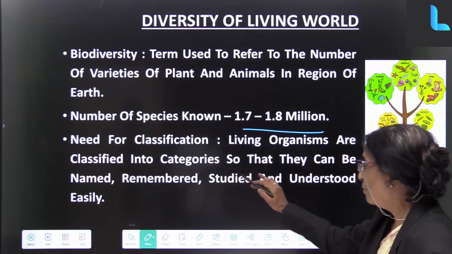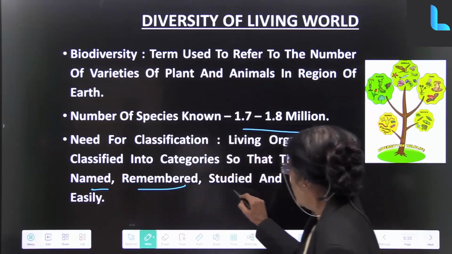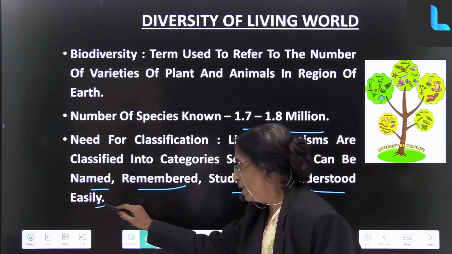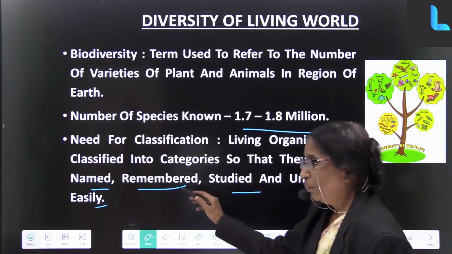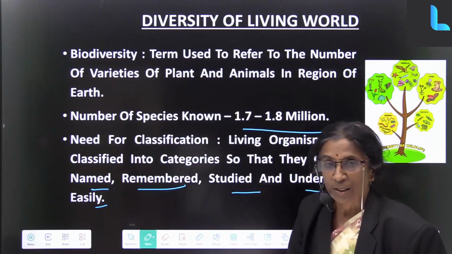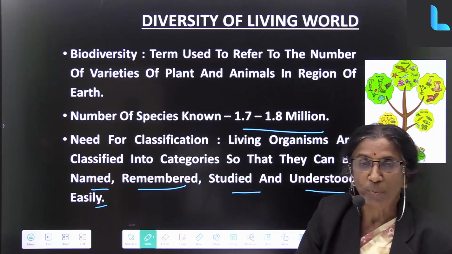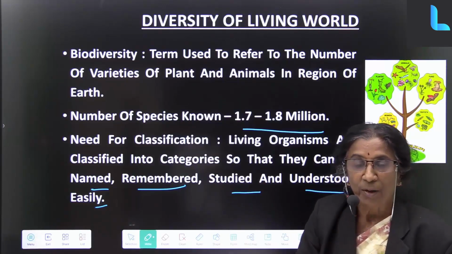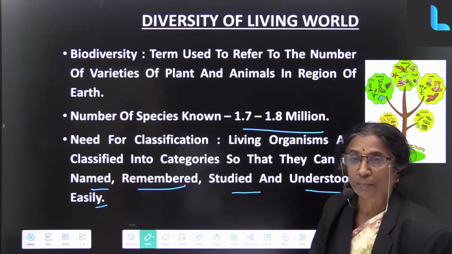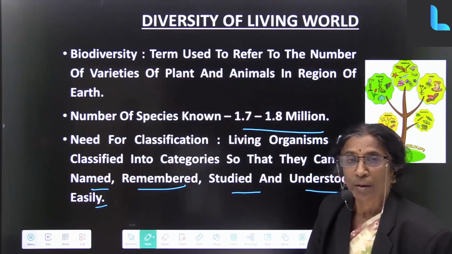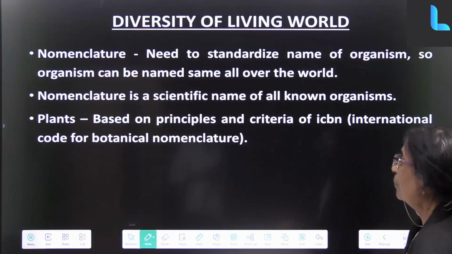Living organisms are all classified into categories so that they can be named, remembered, studied and understood easily. Why should you make a classification? We have to remember them. We have to study them. As I told you in the last class, all the living beings cannot be studied simply haphazardly. It has to be done in a systematic way. They have to be studied and understood easily. So, this is what is the diversity of living beings.